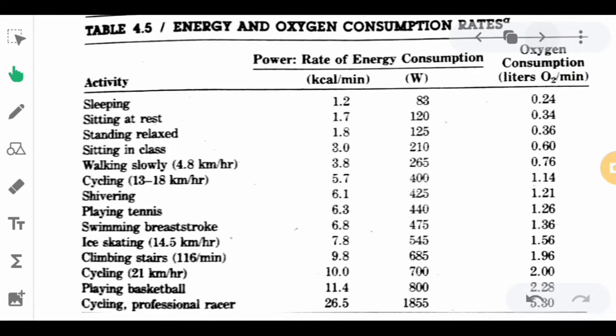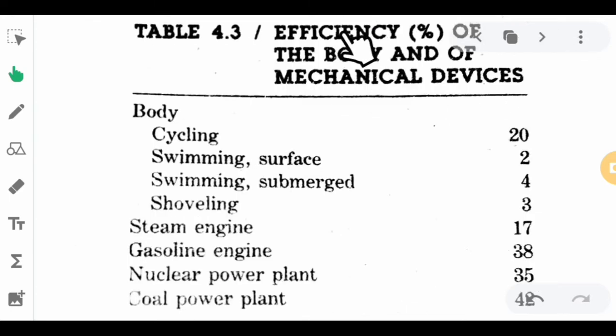Now let us proceed to sample problems. I have some reference that we will be using in these problems. We have the activities, the power rate of energy consumption in kilocalories per minute and in watts, and then the oxygen consumption in liters per minute. So let us proceed. We have the efficiency in percent of the body and mechanical devices. We have this one.